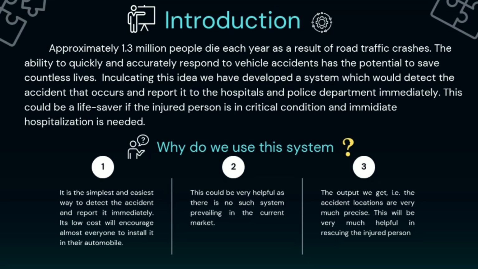Now, let me emphasize three important points on why everyone should use our system. It is the simplest and easiest way to detect the accident and report it immediately. Its low cost will encourage almost everyone to install it in their automobiles. This could be very helpful as there is no such system prevailing in the current market. The output we get, that is, the accident location, is very precise. This will be very helpful in rescuing the injured person.